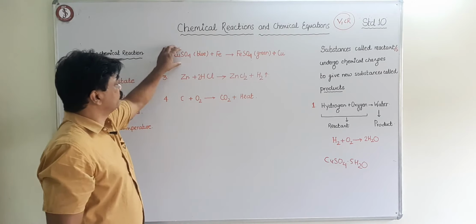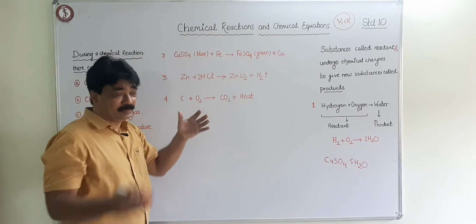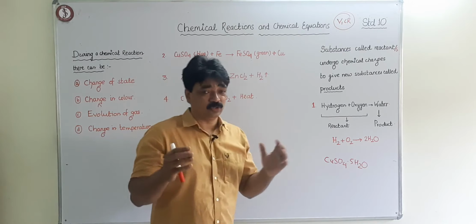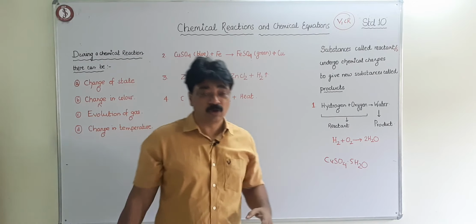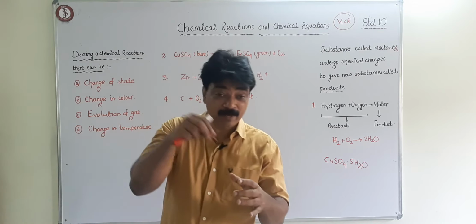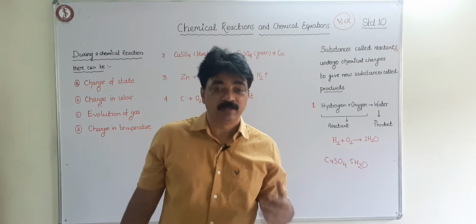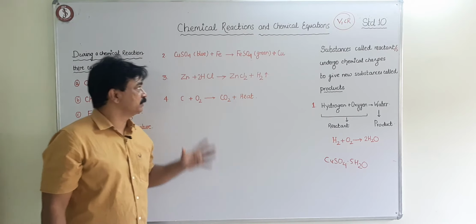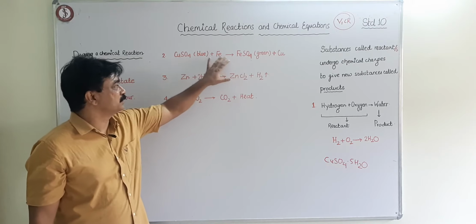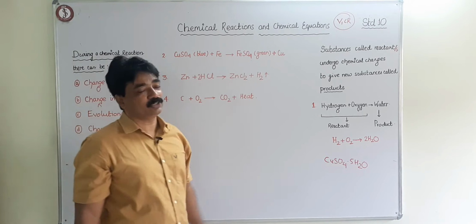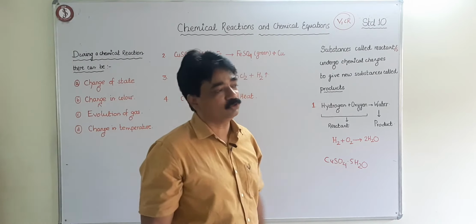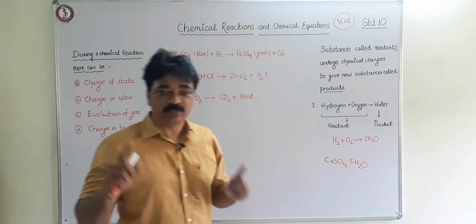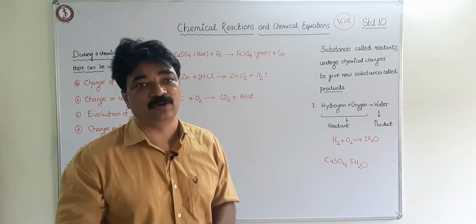So copper sulfate, iron reacts. You put iron nails in a blue solution of copper sulfate. If you keep iron nails, then what happens? It will turn green. Very nice. So what happens is iron sulfate is formed and copper is sent out, and the copper color also may show little changes. So in a chemical reaction, color changes can also happen.